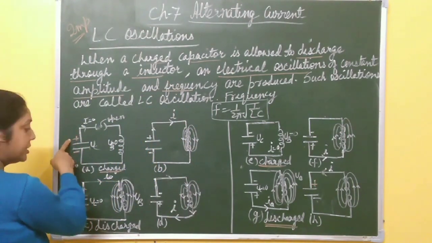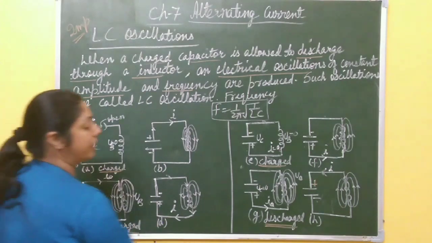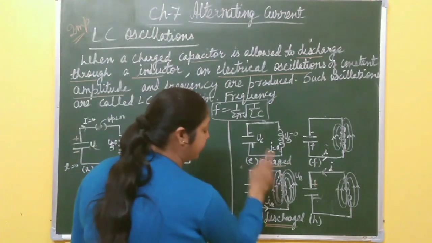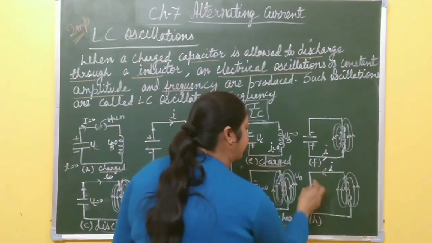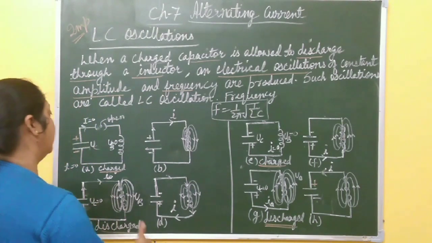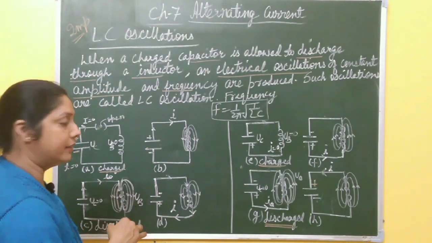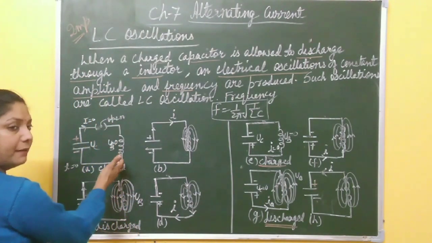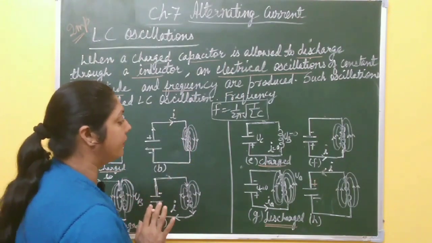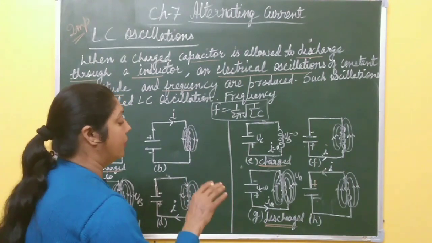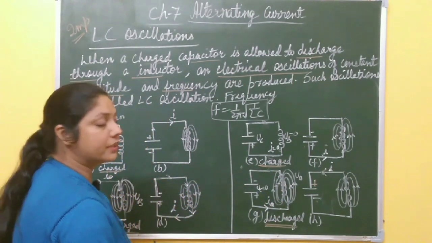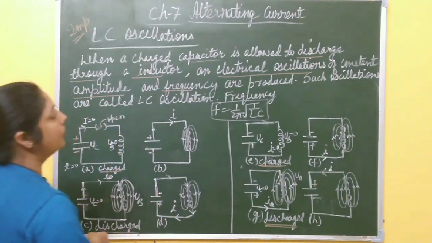Initially the upper plate is positive and the lower one is negative. After this process of charging, discharging, then again charging, then discharging, the capacitor becomes fully charged again. It means the law of conservation of energy is valid. Initially electrical energy is converted into magnetic energy, then that magnetic energy is converted again into electrical energy. In this way, oscillations are produced in the LC circuit, and these oscillations are called LC oscillations.